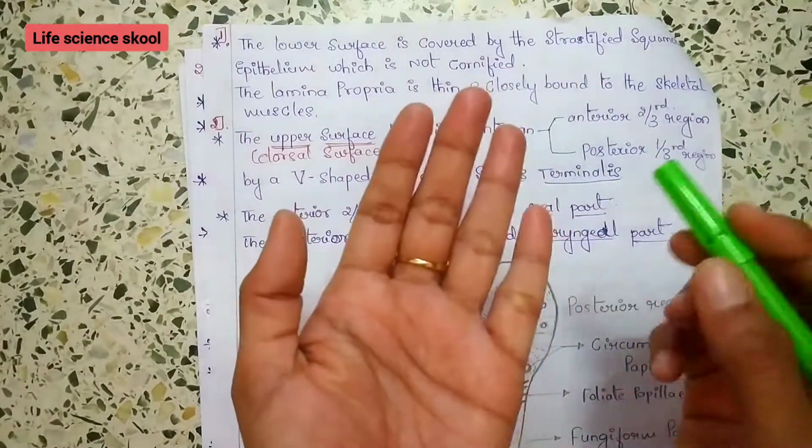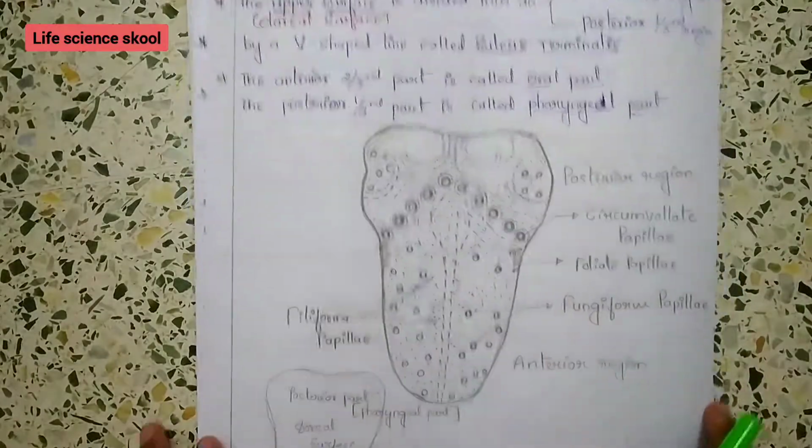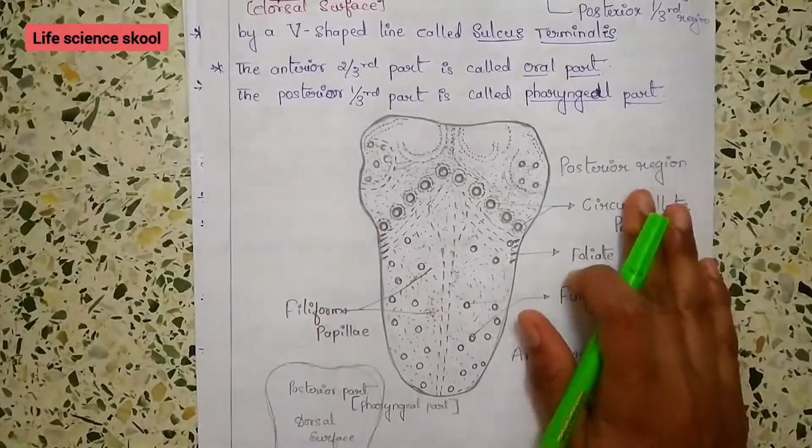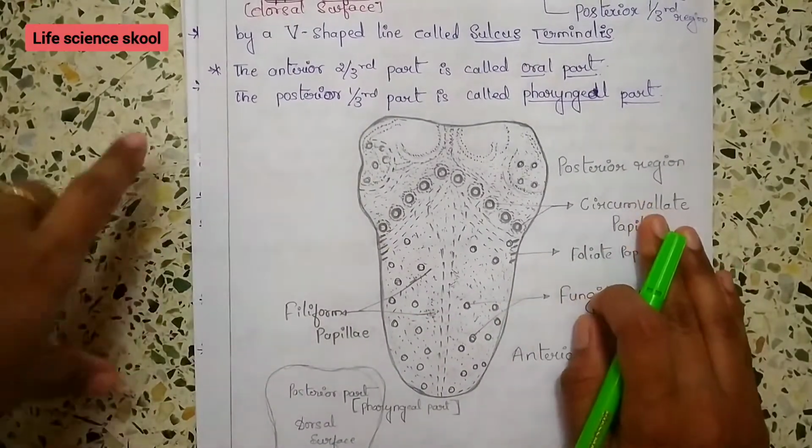Now we will discuss the upper surface, or you can say the dorsal surface. I have drawn the diagram of the dorsal surface here, have a look over here. Now we will discuss the upper surface in detail.